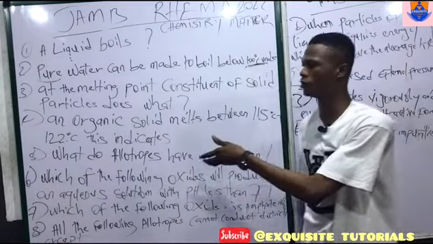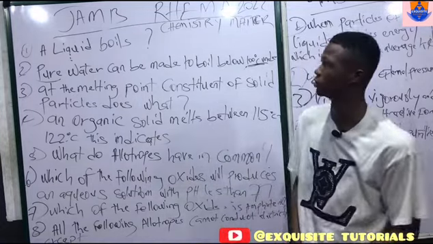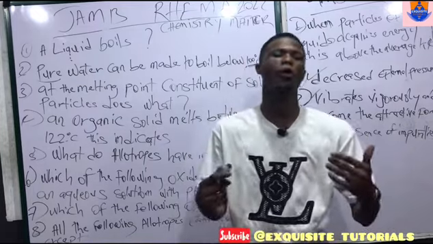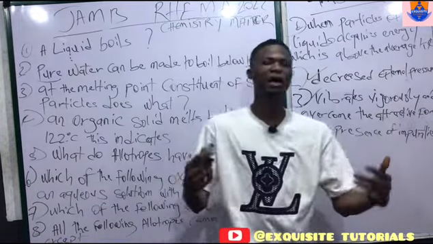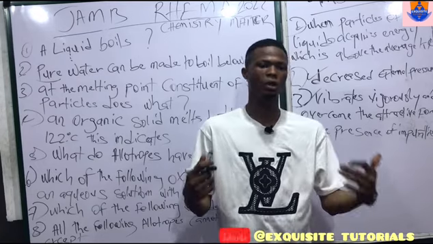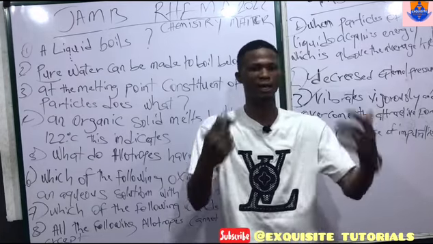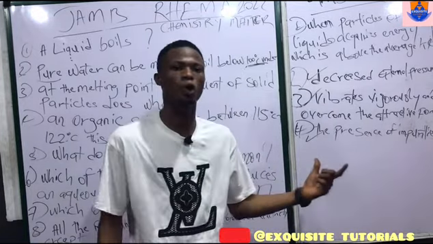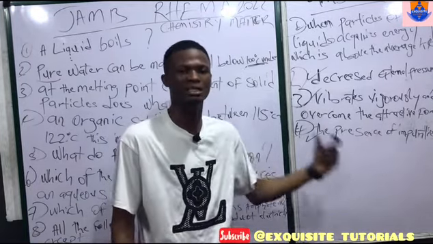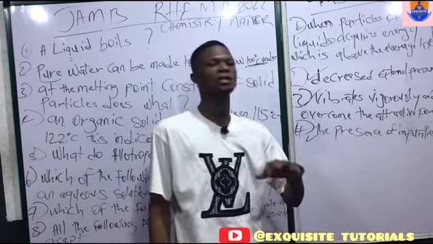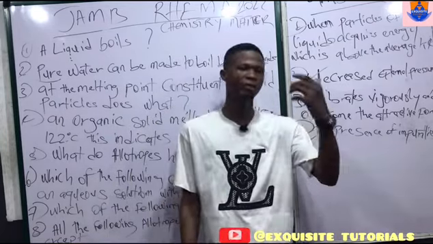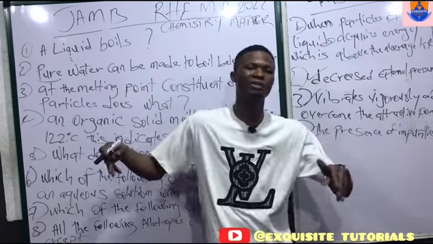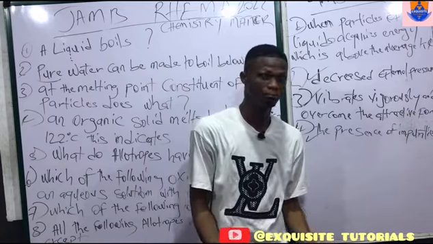Allotropy is one of the most common questions in JAMB chemistry. Remember, we are still on matter. Now, what do we call an allotrope? An allotrope of an element is an element which occurs in different physical forms. Let's say for example, carbon. Carbon is an element that occurs in different physical forms.